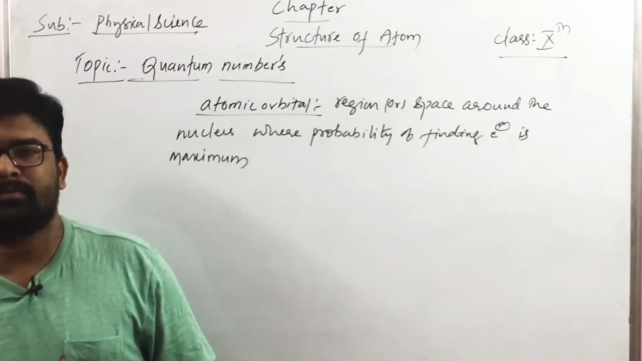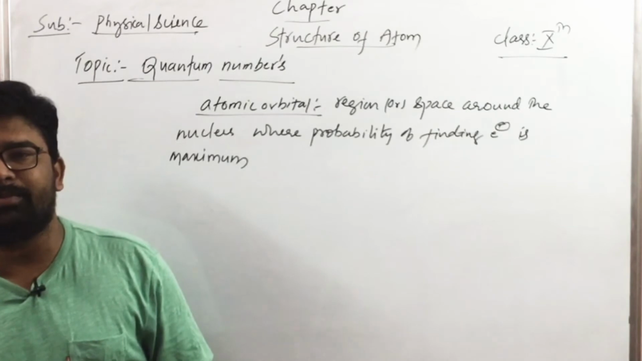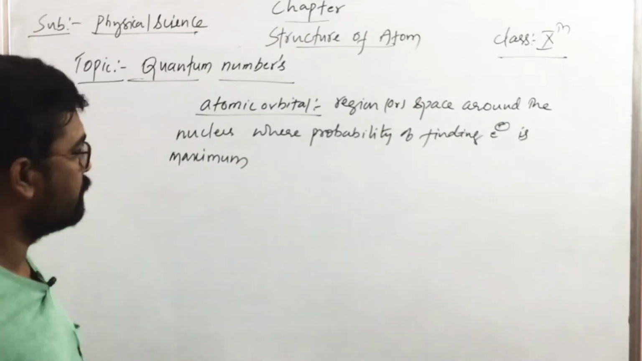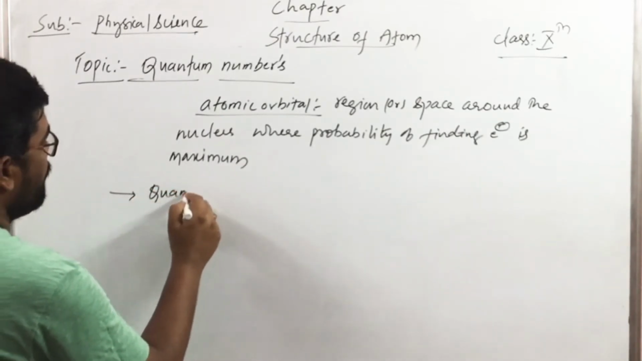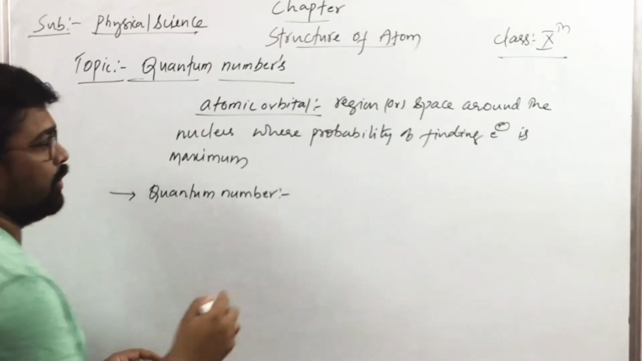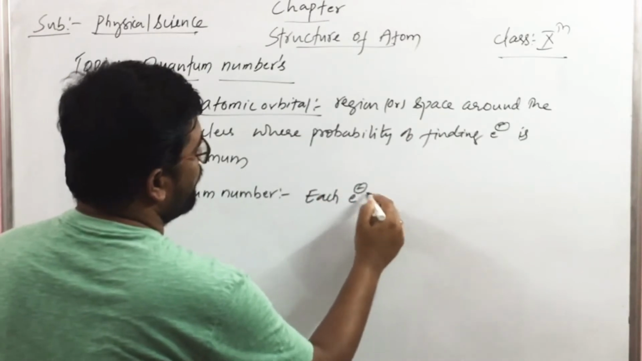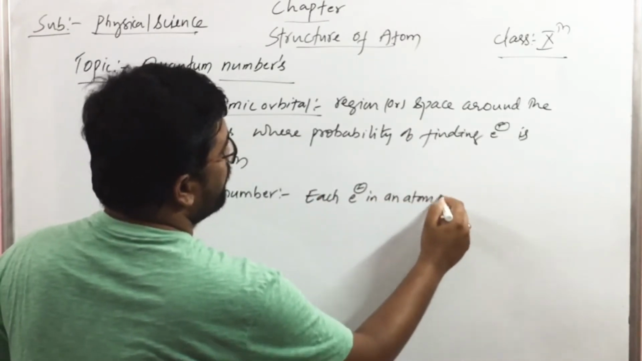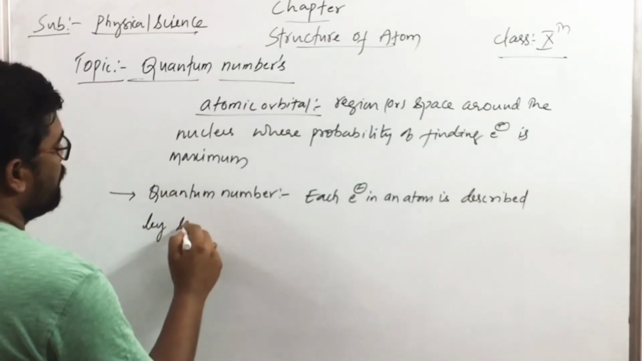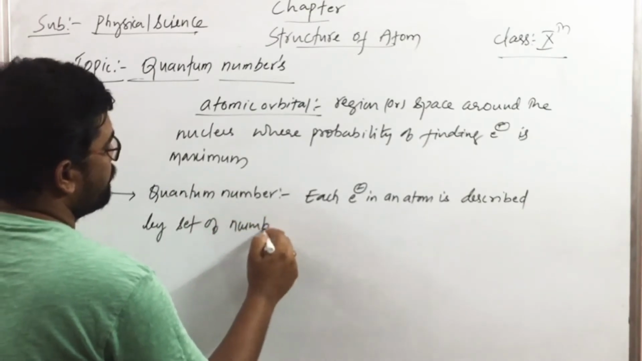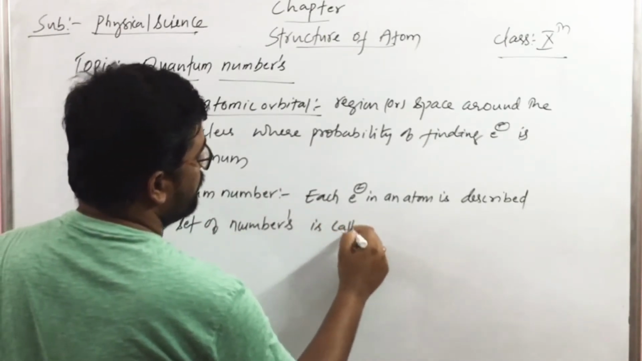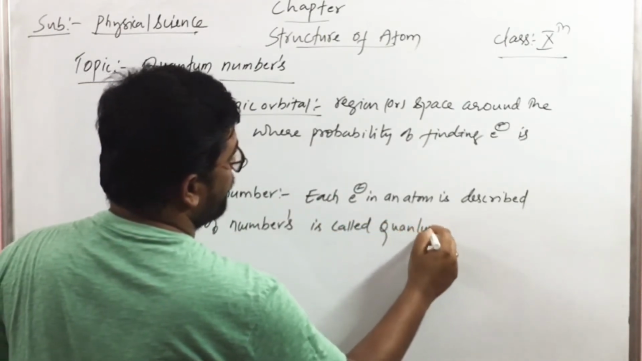Each electron in an atom is described by a set of numbers, and these sets of numbers are called quantum numbers. Okay, so what is a quantum number? Each electron in an atom is described by a set of numbers. It is described by a set of numbers, right? It is called a quantum number.